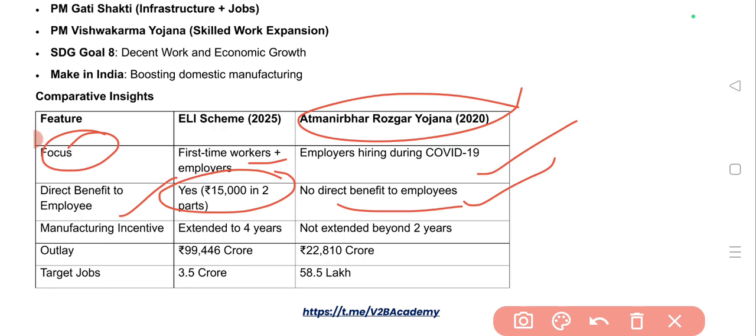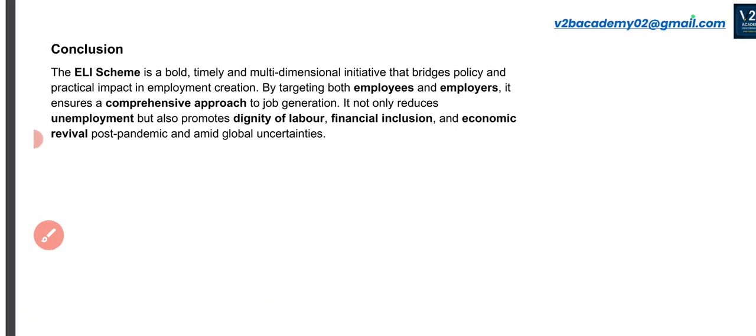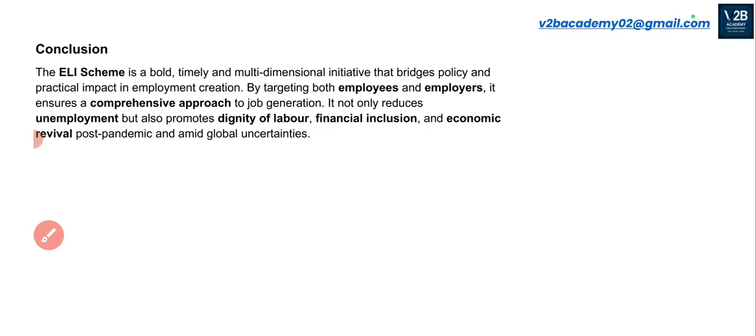So the manufacturing incentive will be given for 4 years under the ELI scheme. Under Atmanirbhar Rozgar Yojana, it is not more than 2 years, and the outlay is almost 1 lakh crore. Here it is near 22,000 crores, and the target jobs under the ELI scheme is 3.5 crore, and under Atmanirbhar Rozgar Yojana is 58.5 lakhs. Okay, so that was about the difference between those two.